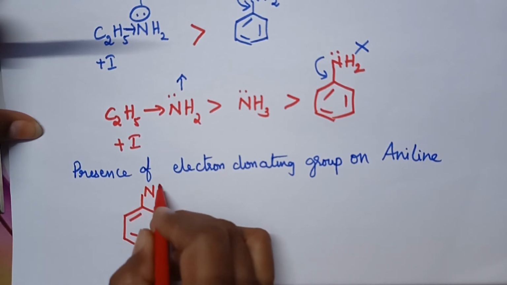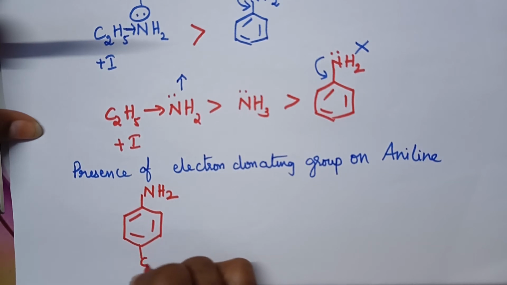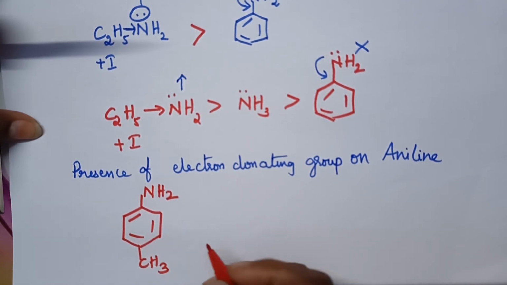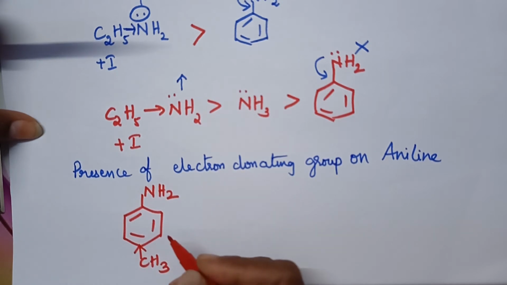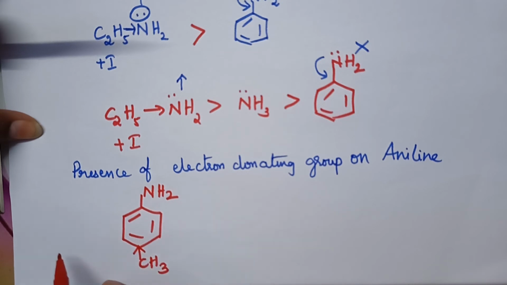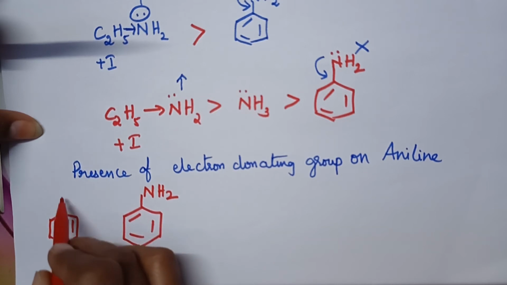If a methyl group is present, then what happens? It donates the electron pair towards the benzene nucleus. Let us compare with aniline.